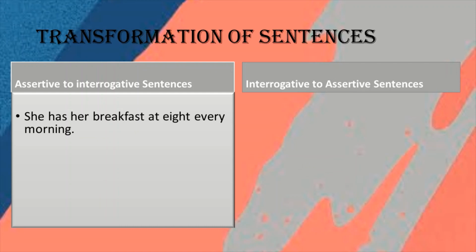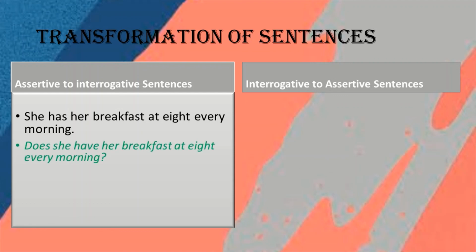She has her breakfast at 8 every morning. This is one example. We have to change this into interrogative. Every time it is not essential to put a WH word. Every time we cannot use a question tag. Instead, we can use an auxiliary verb also.